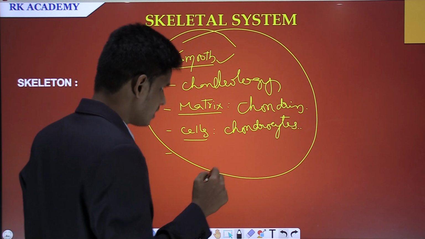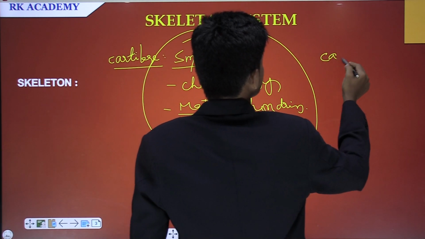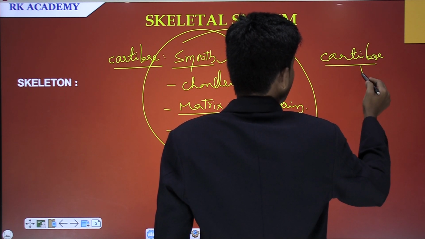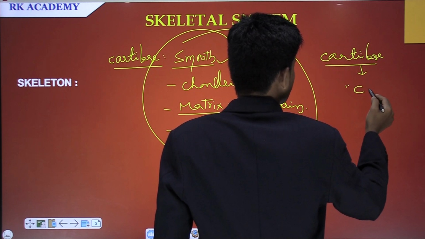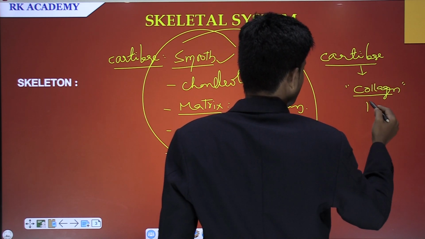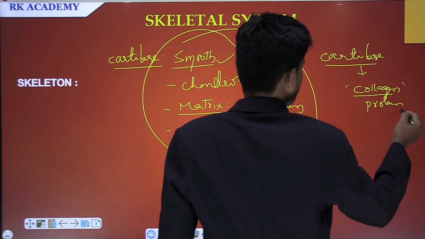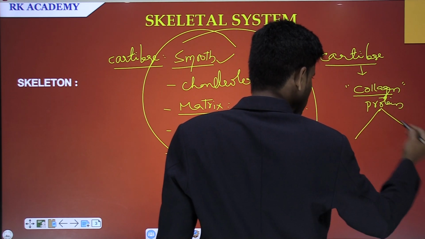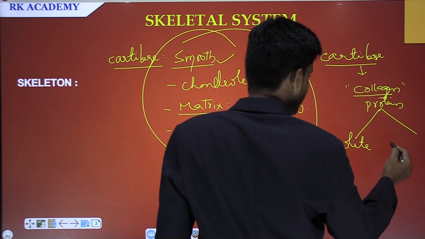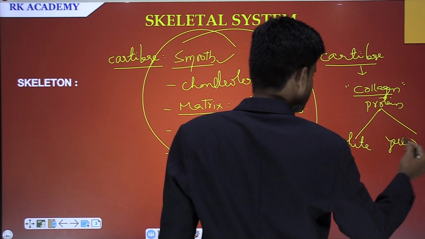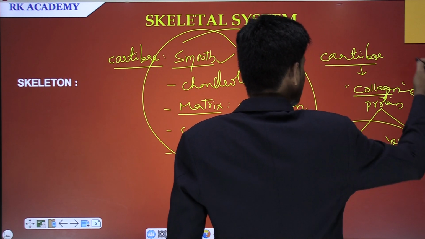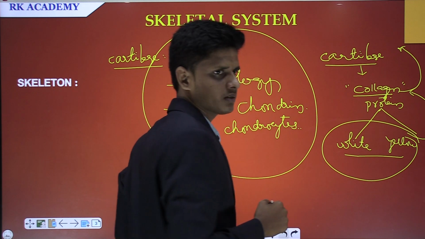So I would like to say that this cartilage is made up of collagen, and this is a protein. And the collagen is made up of white and yellow collagen fibers. These are the two types of fibers that make up collagen, and this collagen is there in the cartilage.